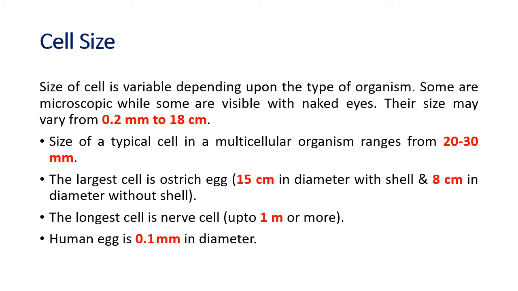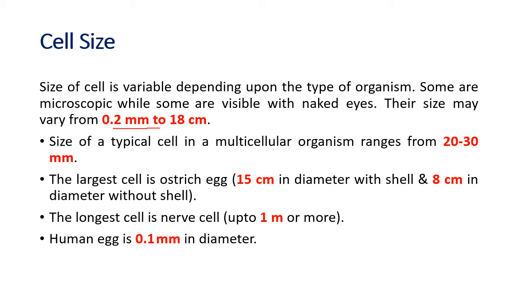Some are microscopic, meaning they cannot be seen with the naked eye. Their size may vary from 0.2 millimeter to 18 centimeter. 18 centimeter you can see with your naked eyes without the help of a microscope, but 0.2 mm you need a microscope.